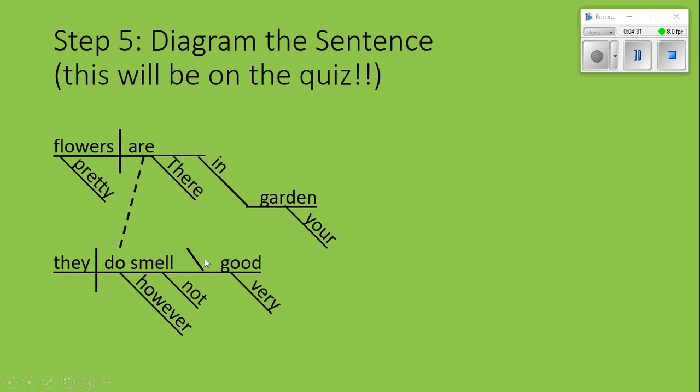And then this is showing our predicate adjective. So we have that slanted line with the good. Similar to the direct object, except direct object is straight up and down, and predicate adjective is slanted. All right, and again, pause at this point if you still need to make sure that you copied this diagram down into your notes. You will want to make sure that you have the diagram in your notes because that is coming up on our next quiz.